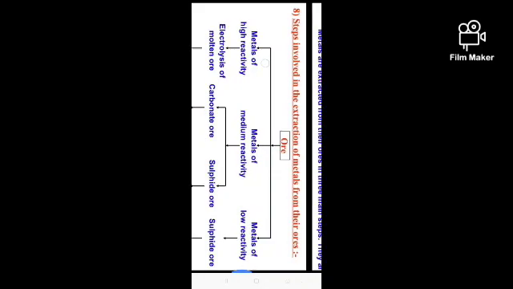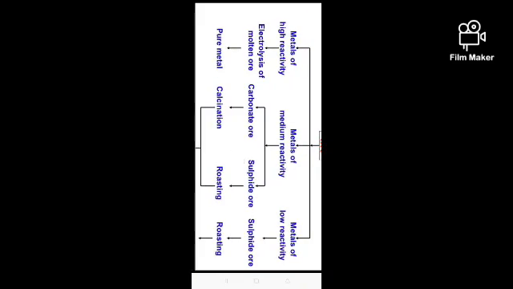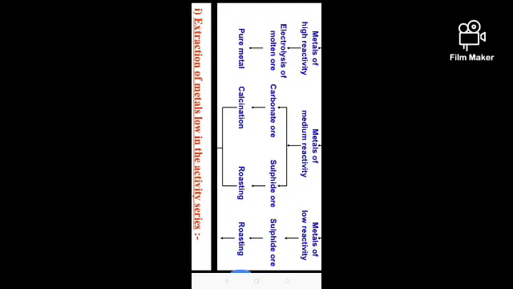So the next one is the steps. How are the metals extracted from the ores? In the first step, you have observed here the higher reactivity metals. The metals having higher reactivity can be electrolyzed, and we can find the pure metals. The number two step is the metals of medium reactivity.